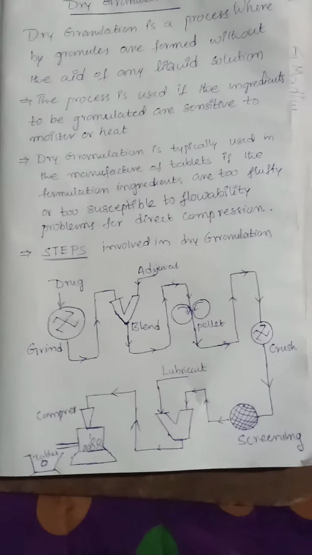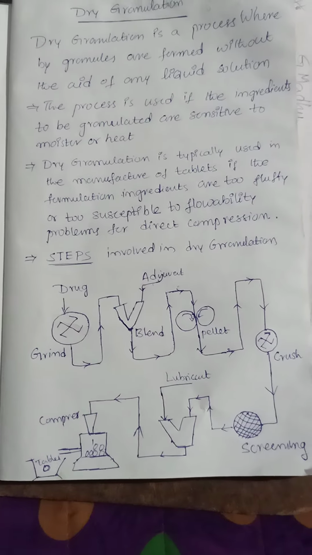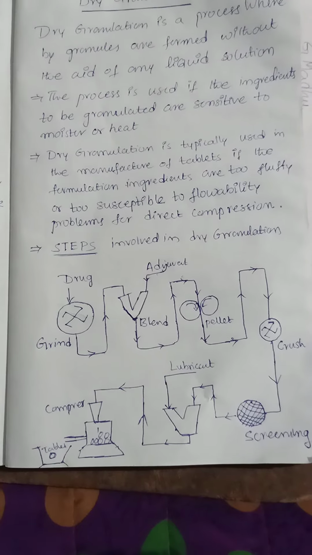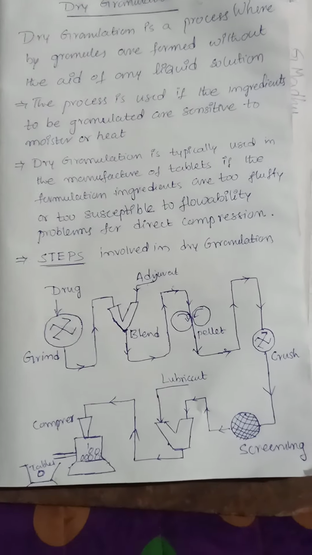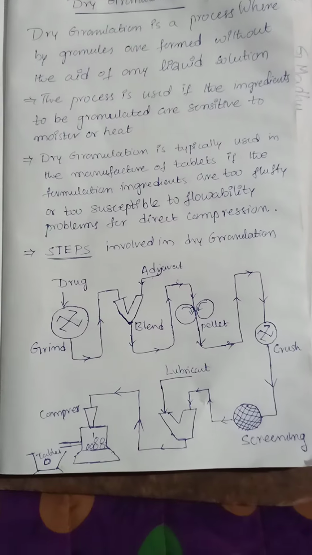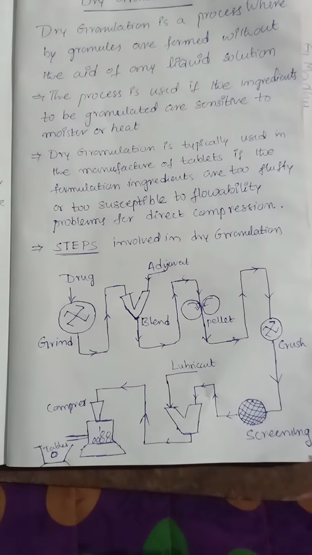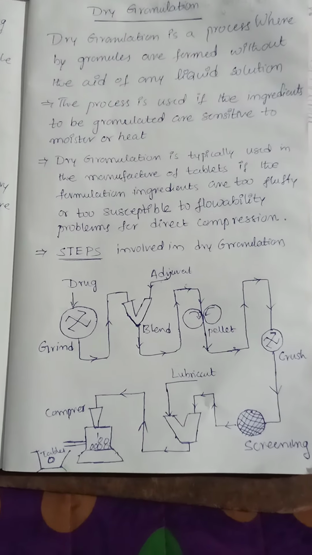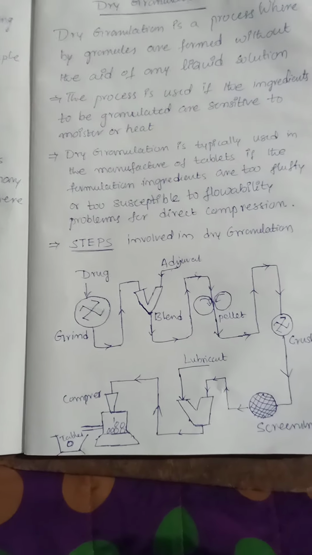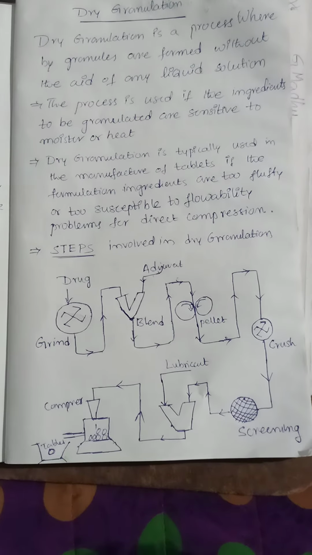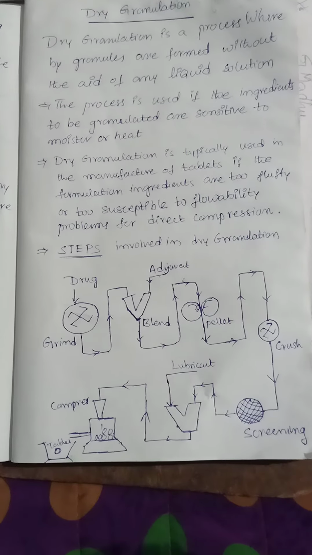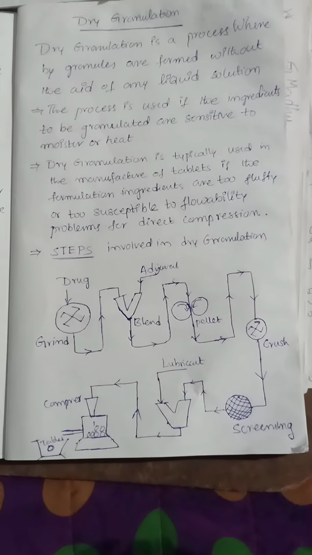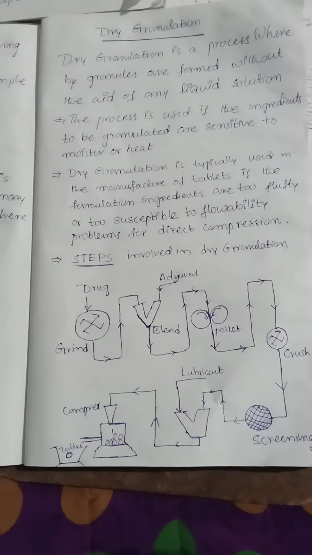So after this final screening, the V-shaped container will be used again. This is where the lubricant is added. After completion of lubricant adding, it will be mixed completely. Then it will be moved into the compressor, and the final compression will occur. The actual sizes of compression will be achieved there. So there will be a collecting beaker or collecting dish, where the tablets will be collected.